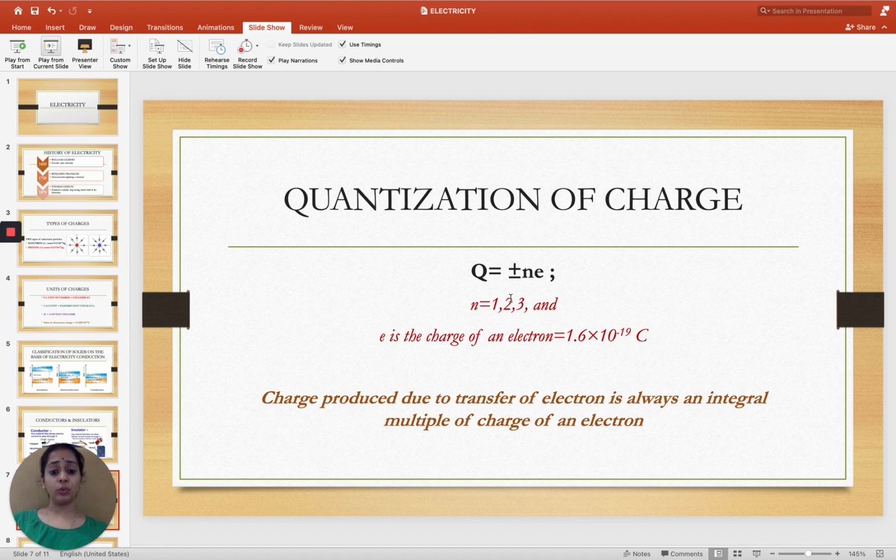Whatever the charge produced, it will always be an integral multiple of this particular magnitude. Whether we multiply by 1, 2, 3, it will always be an integral multiple of this elementary charge value. So that is called quantization of charges. It cannot be a fraction, it's always an integer.